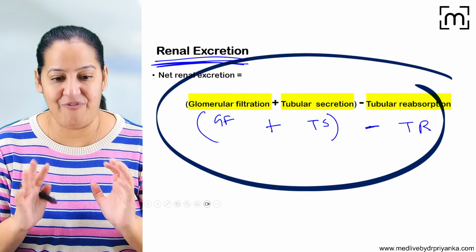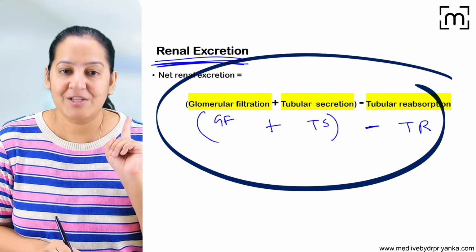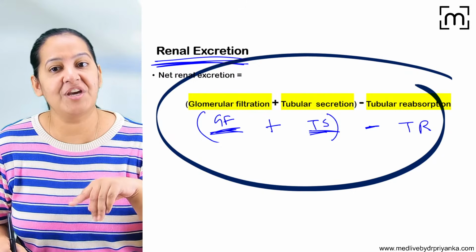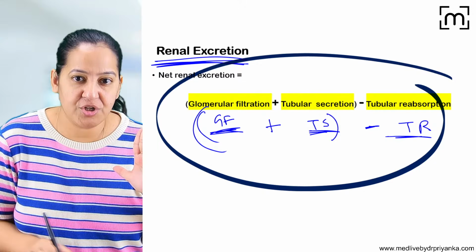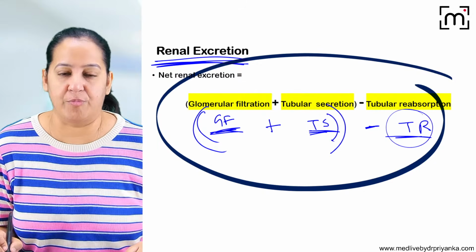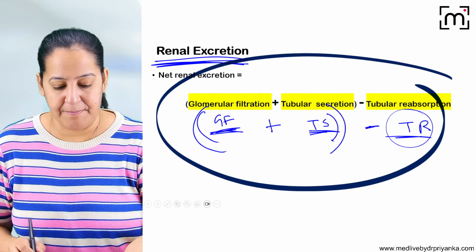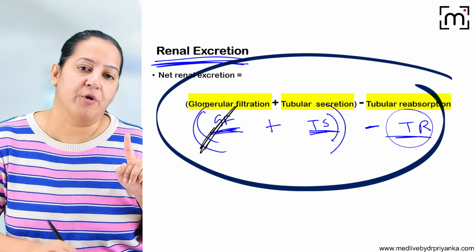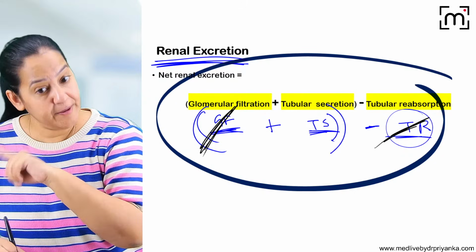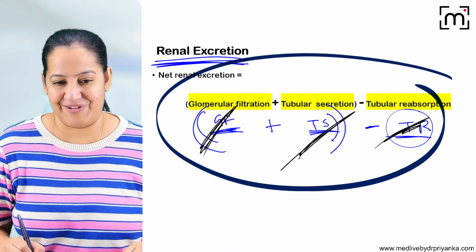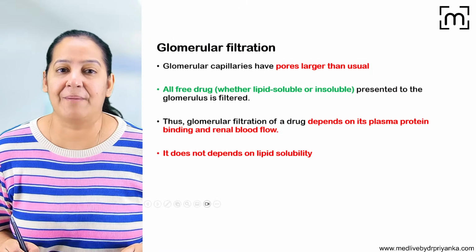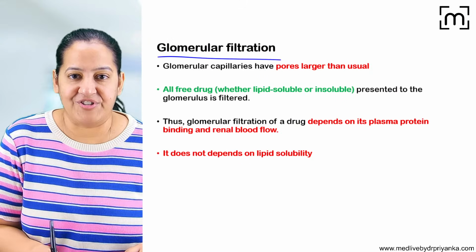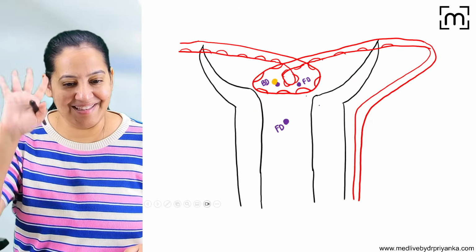So this is the formula for the excretion. First, understand the formula. It's glomerular filtration plus tubular secretion minus tubular reabsorption. From the summation of these 2, we will subtract the tubular reabsorption. Now, we will see the detail of these 3 one by one. First of all, I will tell you the detail of glomerular filtration. Then I will come on tubular reabsorption. And then finally, I will come on secretion. So we will see the factors affecting each of them. Let's start with the first one, glomerular filtration. Rather than reading, we will see in the diagram.